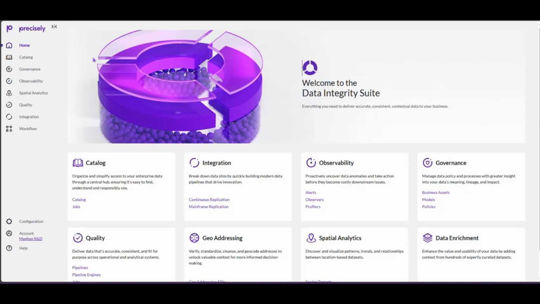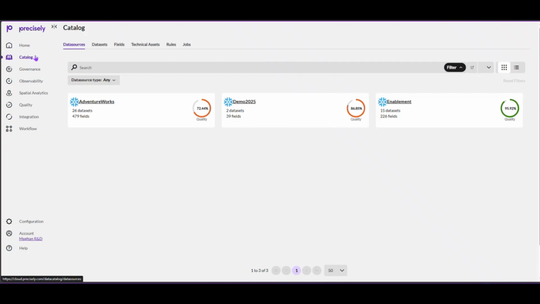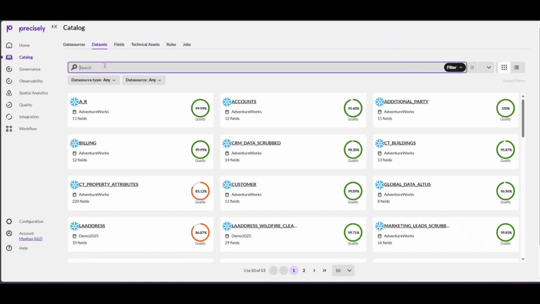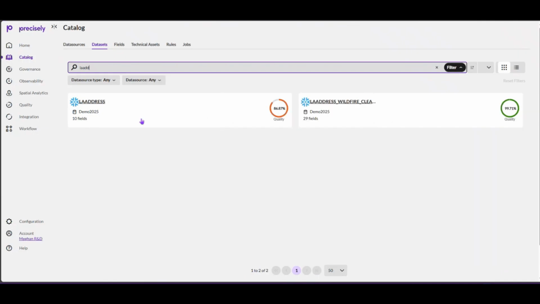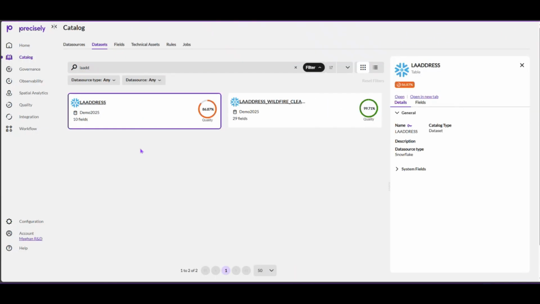So to start off assessing wildfire risk, the first step is finding the data set that we want to work with. I'll start in the data catalog and I'll search for the address data I have in Los Angeles. So immediately I'm returned with my table LA address here. Right away, I see that there's a problem with it, with my data quality score being just 86%. That's going to be a red flag to me.